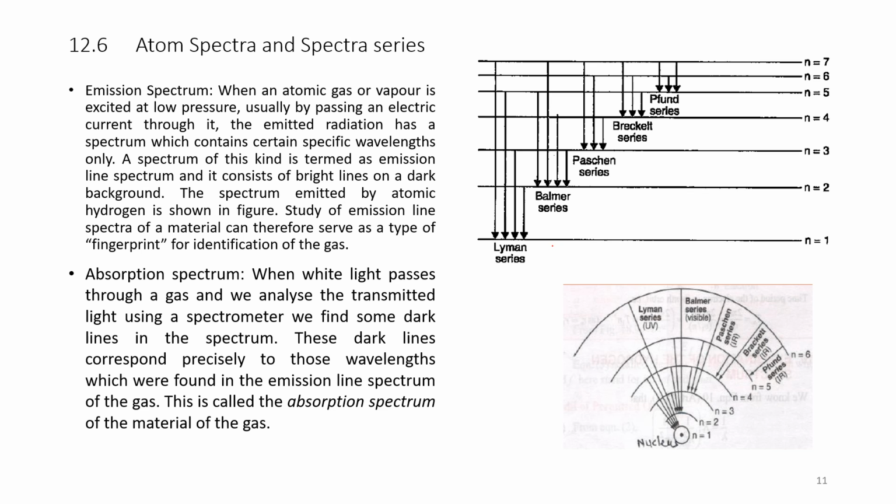When they fall to n equal to 4, we have the Brackett series, that is from 5 to 4. Similarly, n equal to 6 to 5 is called the Pfund series. Here it is clear, the Pfund series, that is n equal to 7 to n equal to 5. When they fall to 5, it is Pfund. When they fall to n equal to 1, it is the Lyman series.